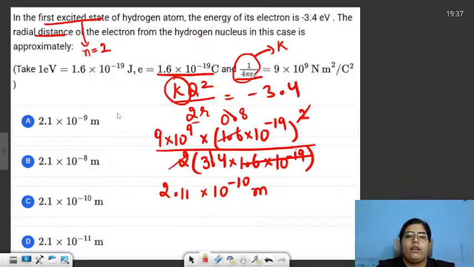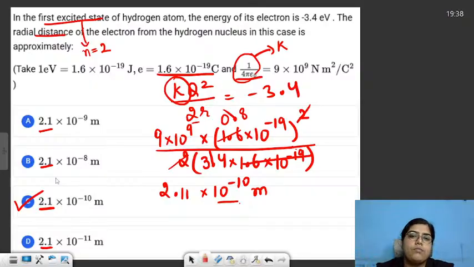So over here in all the options, the answer is same, 2.1, and only the powers are different. So power we got is 10 raised to the power minus 10. That is option number C. So for your competitive exam, be it any competitive exam, not just NEET, in addition to the hard work which you are doing, you also have to do some amount of smart work.